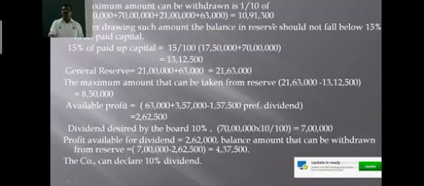Now 10% of this will be 10 lakh 91,300, isn't it? This is the maximum amount that can be drawn from the general reserve.